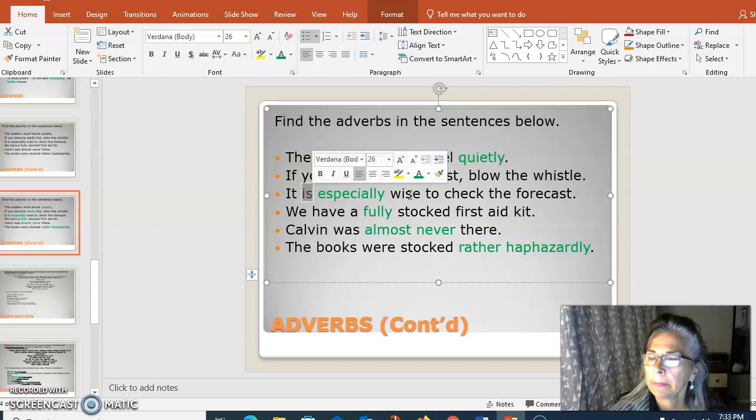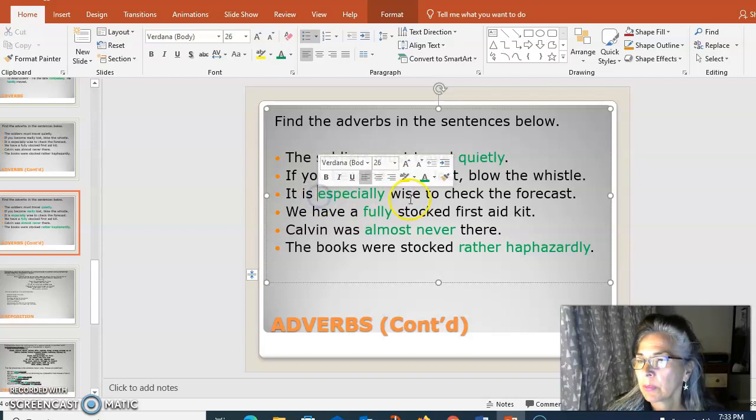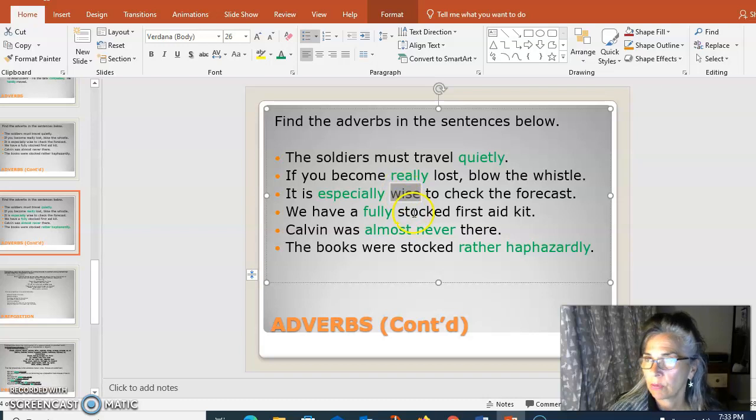All right. To what extent is it wise? Especially wise. And remember, this is an adjective modifying the it. So to what extent is it wise? Especially. Now we have an adverb, especially, modifying the adjective wise.